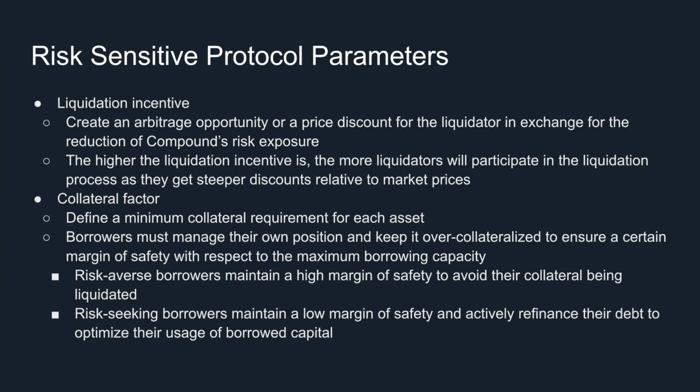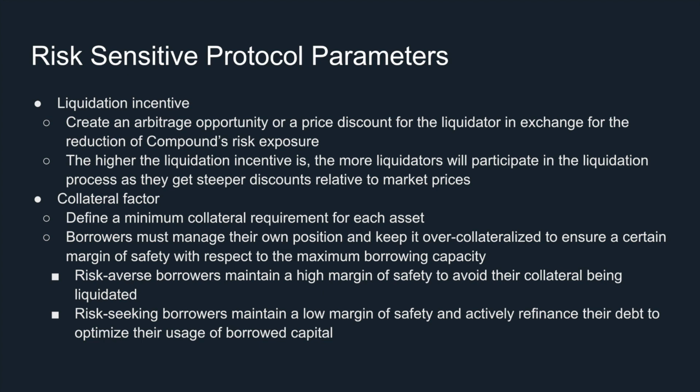The higher the liquidation incentive is, the more liquidators will participate in the liquidation process as they get steeper discounts relative to market prices. The collateral factor defines a minimum collateral requirement for each asset. Borrowers must manage their own position and keep it over-collateralized to ensure a certain margin of safety with respect to the maximum borrowing capacity.